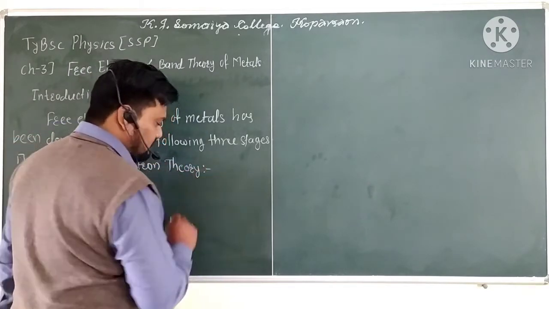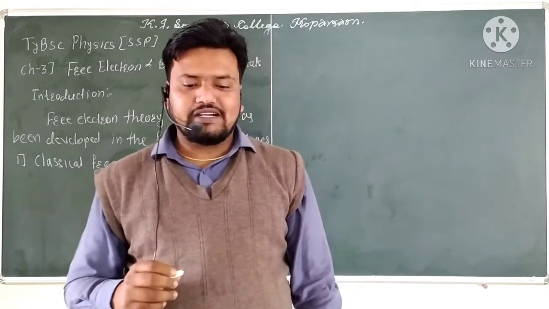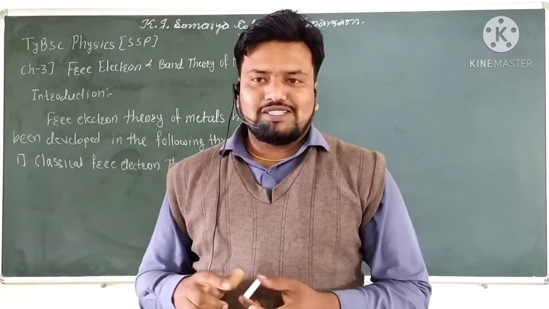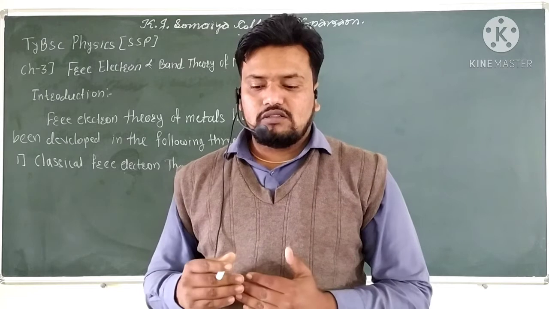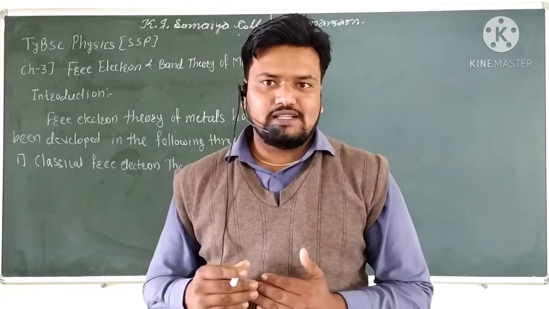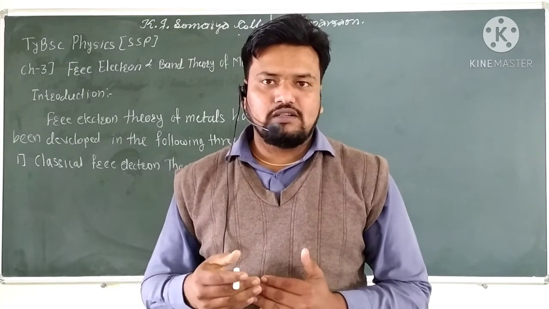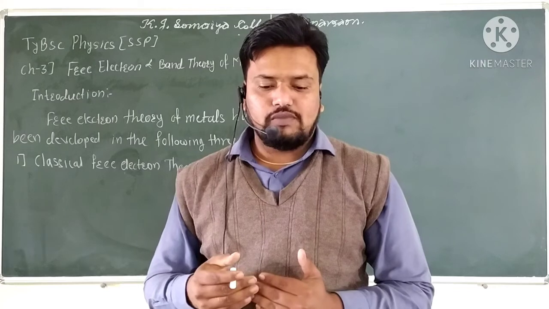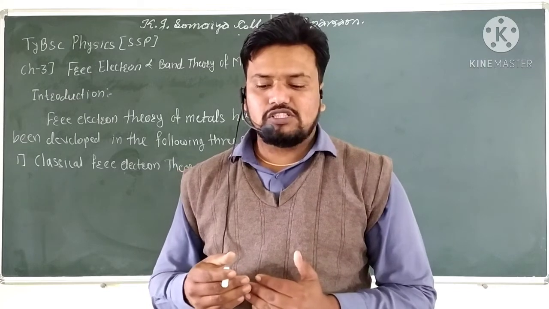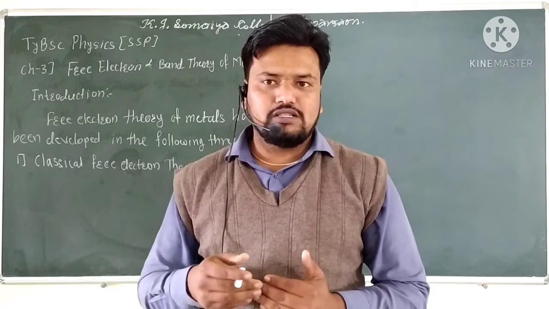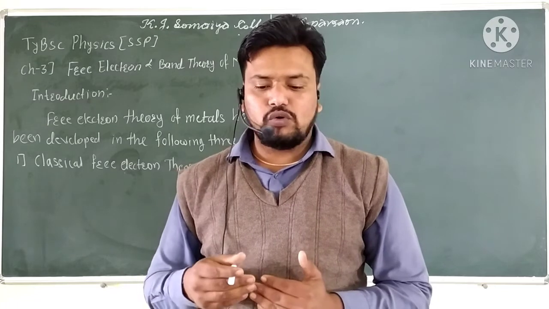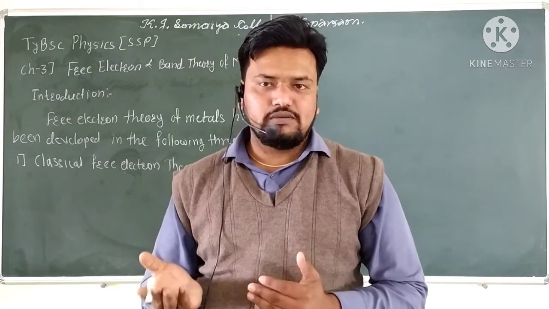This classical free electron theory was proposed by the scientists Drude and Lorentz in 1900. It postulates that metals consist of positive ion cores with the valence electrons moving freely inside the metal.